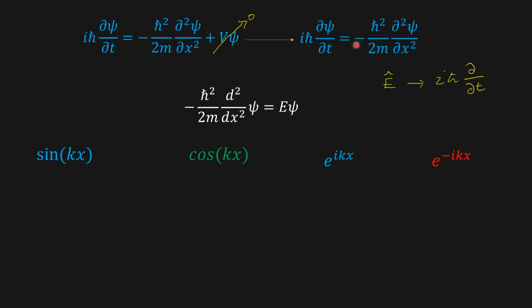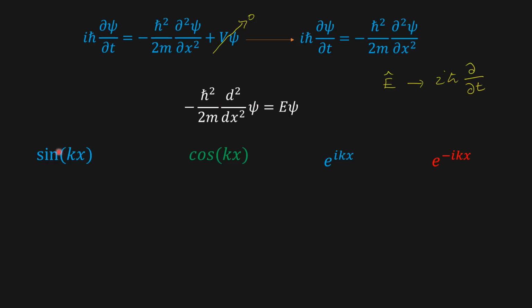The right hand side is minus ħ² over 2m d²/dx² psi, which is equal to E psi. This is called the time independent Schrödinger wave equation. Since it is time independent, we have changed the partial derivative into a full derivative.